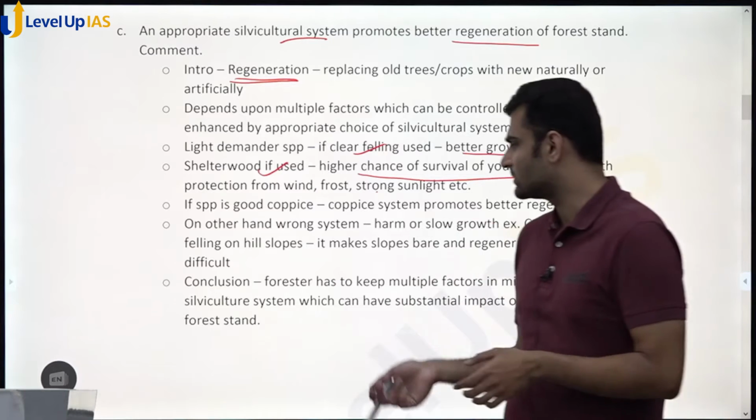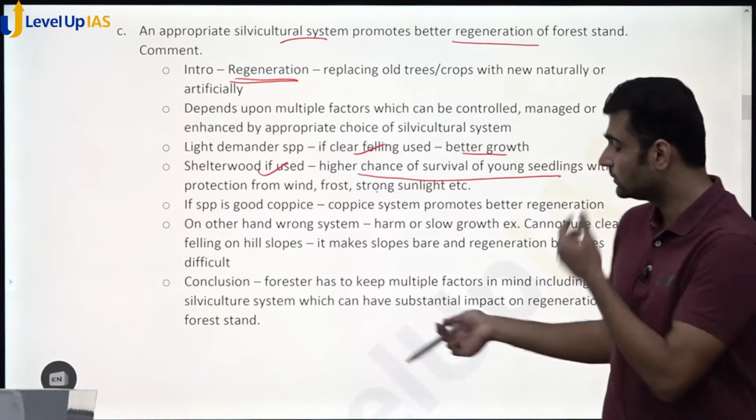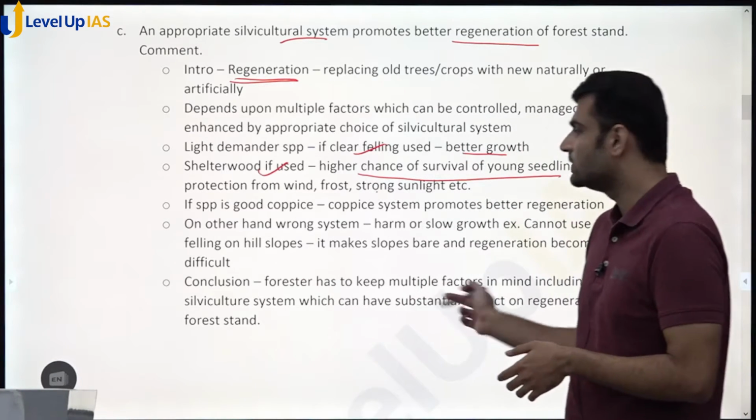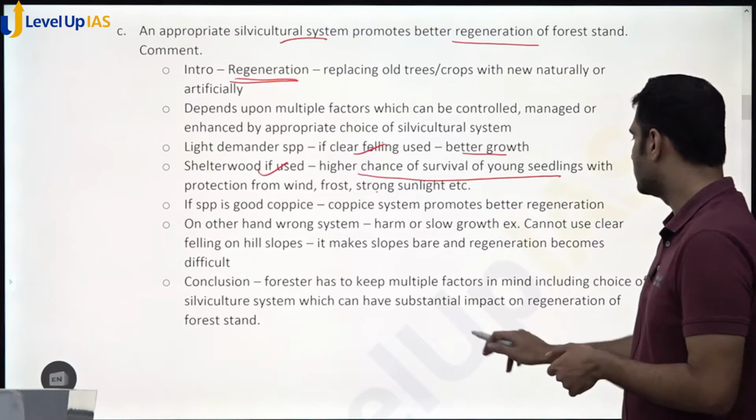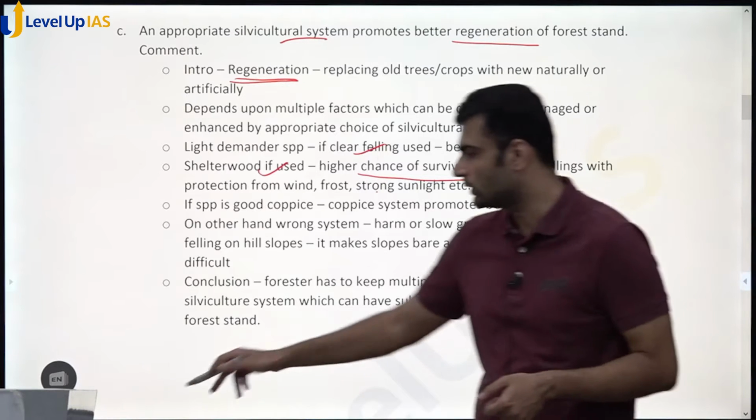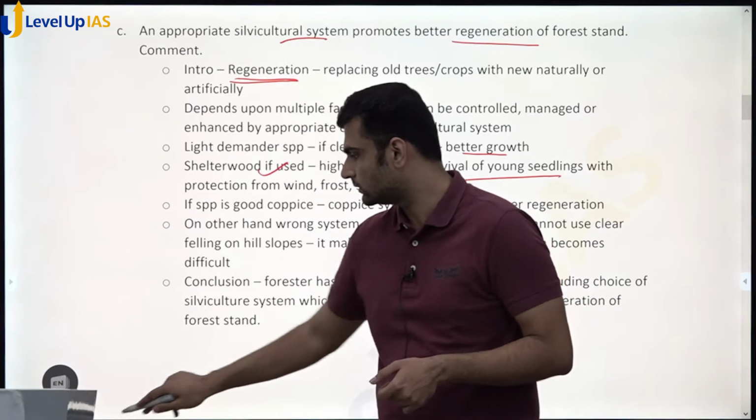See, that's what I mentioned. And the conclusion is a general conclusion. The forester has to be cognizant about which system to use in terms of regeneration, because there is a substantial impact on the forest stand. Okay.